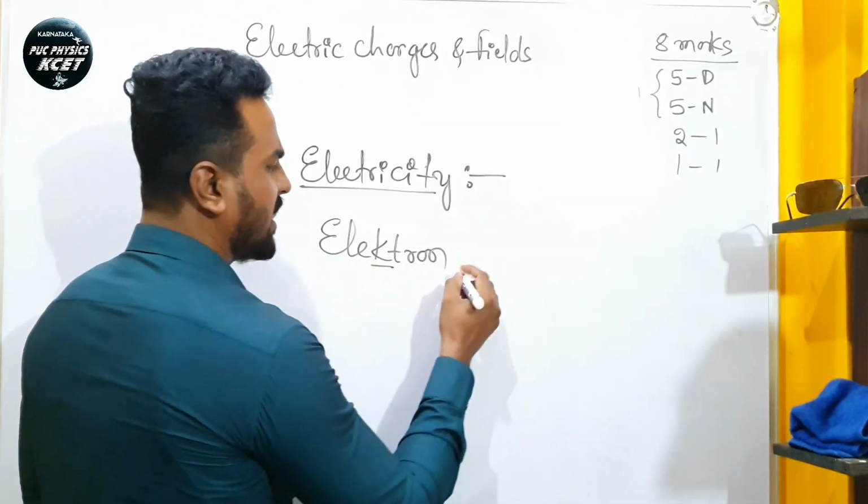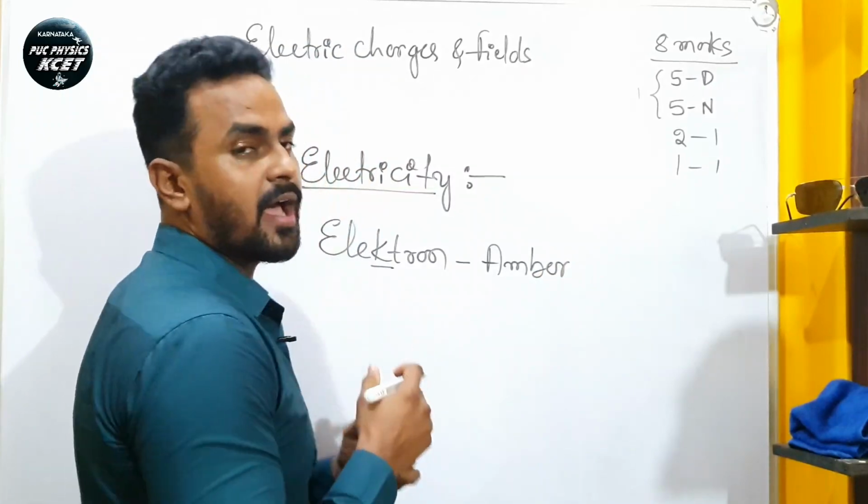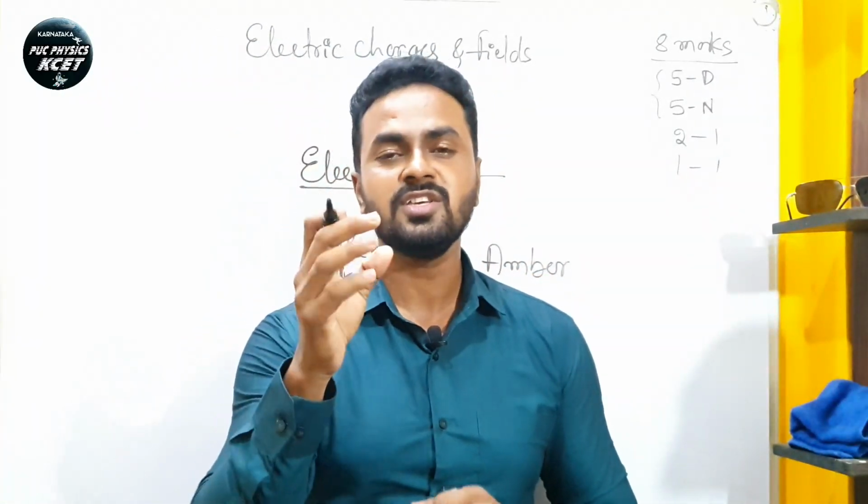What is meant by electron? Electron means amber. What is amber then? Amber is a fossilized resin found near the seashore.